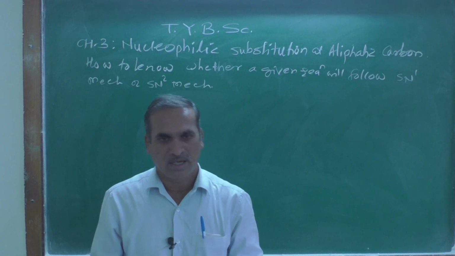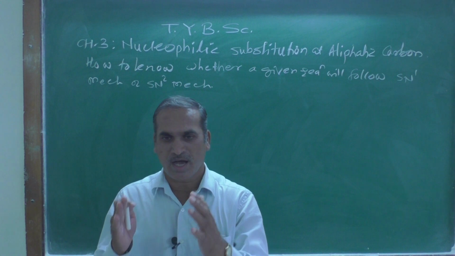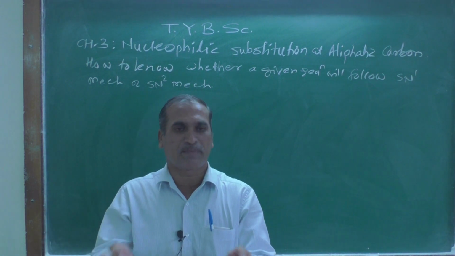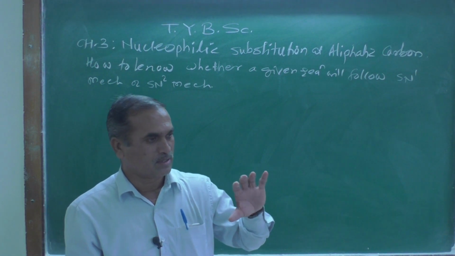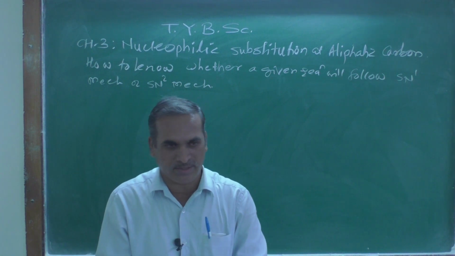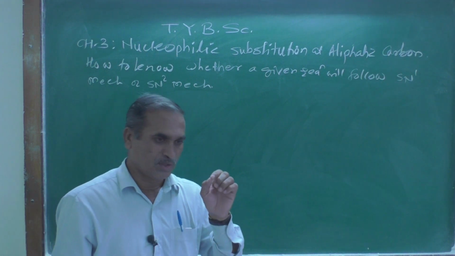Second one is resonance effect. Third one is hyperconjugative effect. By applying these effects, how that carbocation gets stabilized, we have seen step by step.